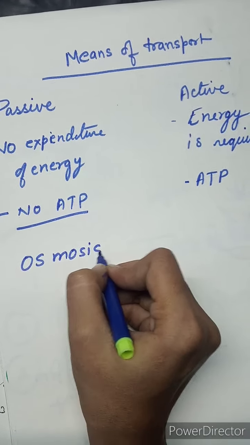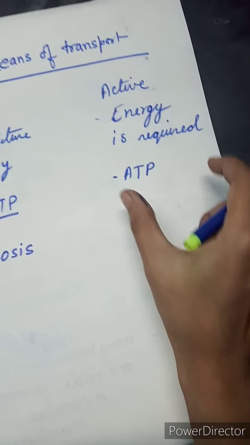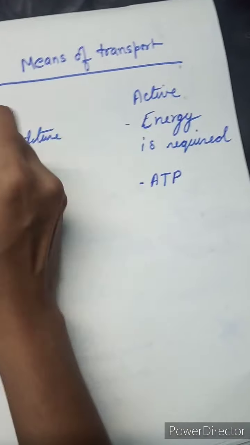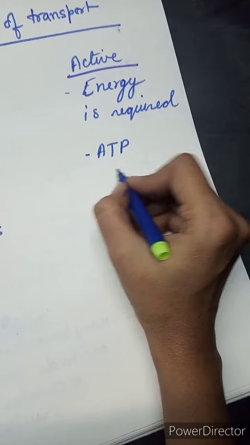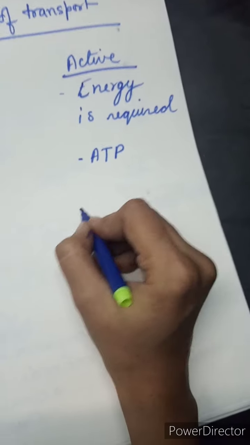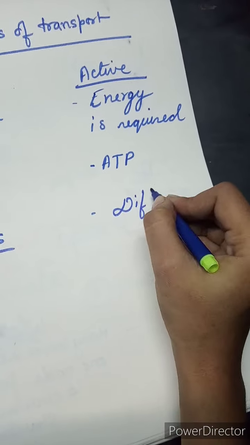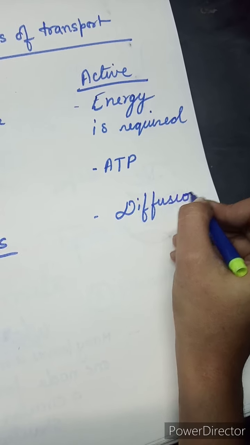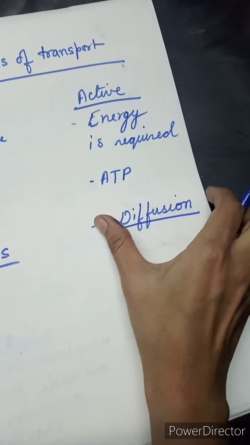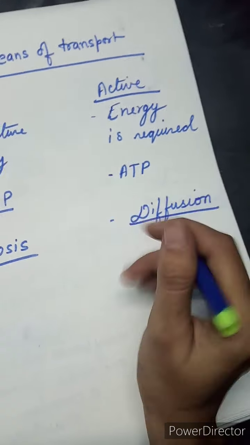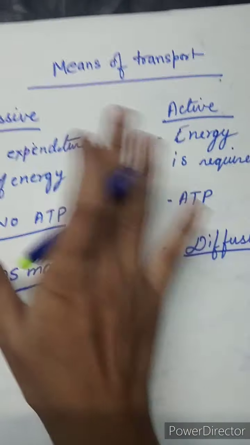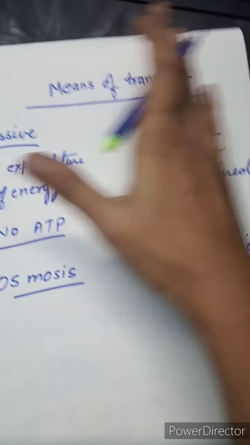This kind of passive transport we see in osmosis. And active transport we see in where? In diffusion. So today our topic is diffusion. That is why I am showing you all these means of transport, that is passive and active.